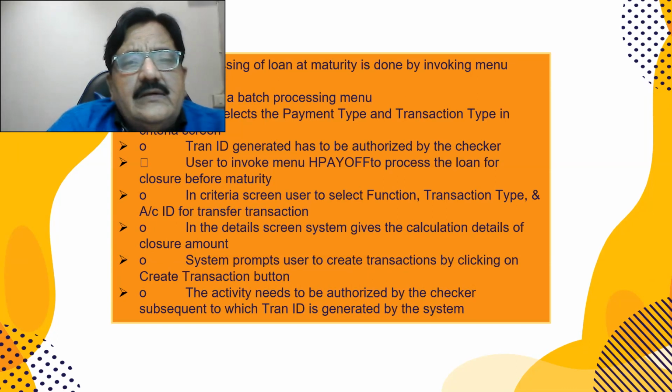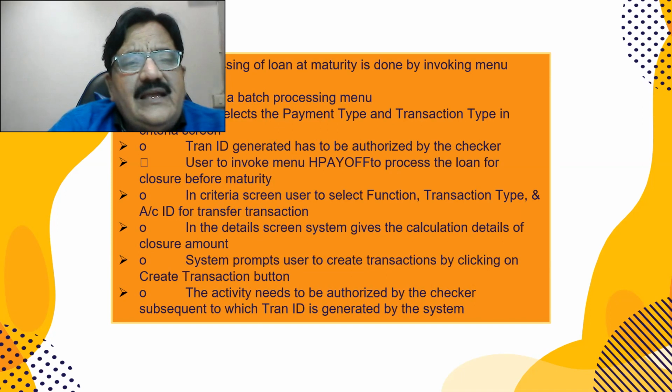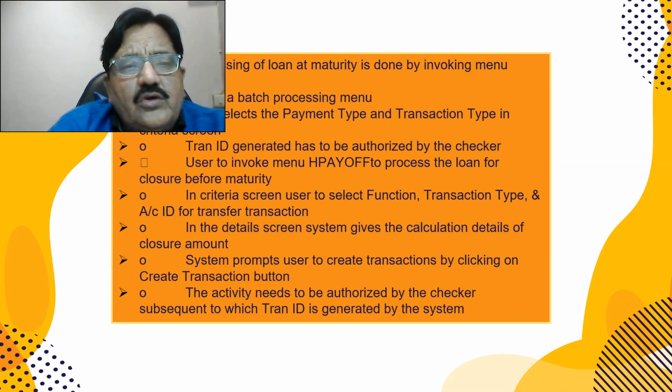Then the process of loan at maturity is done by invoking the menu option HLAMPTP. After that, menu option, payment type, transaction type, then HPAYOFF to process the loan for closure before maturity. So we have to run this if any charges or any amount is remaining, right? Then in the criteria screen select the function, transaction type, and account ID for the transfer transaction. In the details screen, the system gives calculation details of the closure amount. What is the closure amount?